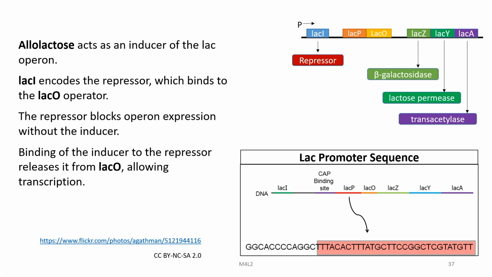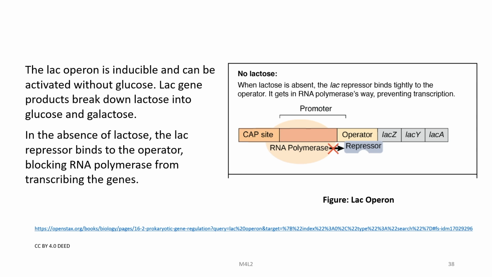Allolactose acts as an inducer of the LAC operon. LAC-I encodes the repressor which binds to the LAC-O operator. The repressor blocks operon expression without the inducer. Binding of the inducer to the repressor releases it from LAC-O, allowing the transcription to proceed. The LAC operon is inducible and can be activated without glucose. LAC gene products break down lactose into glucose and galactose.